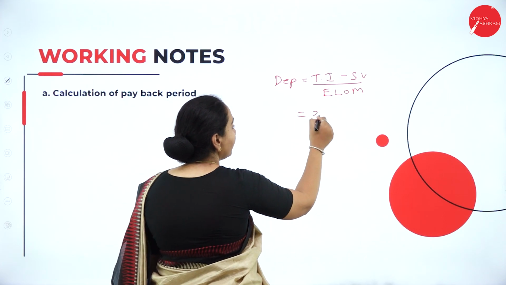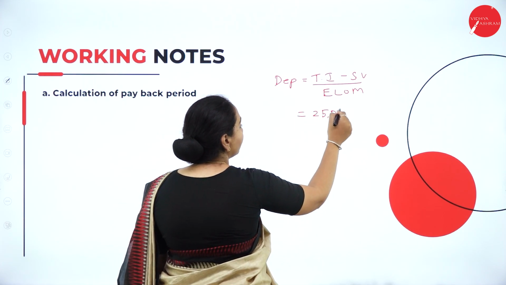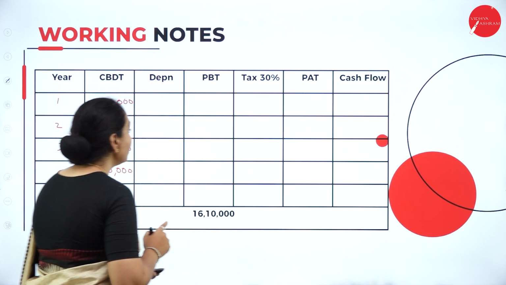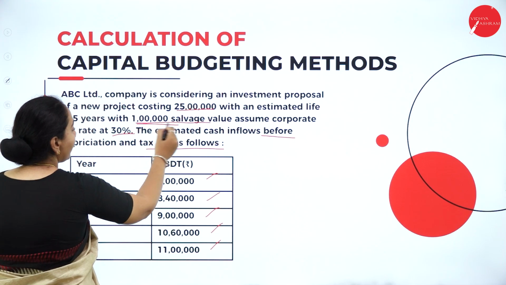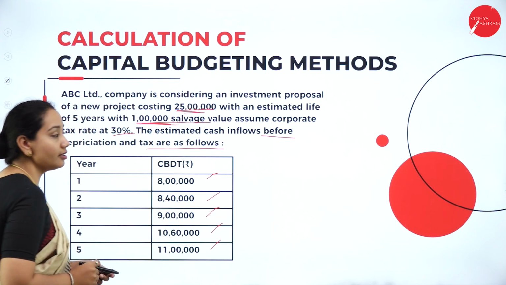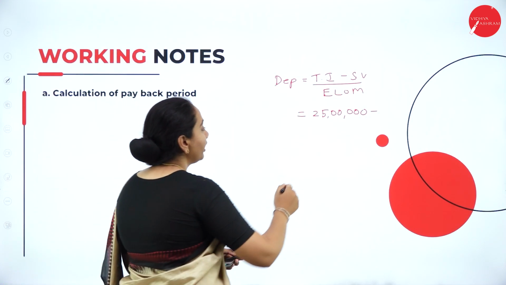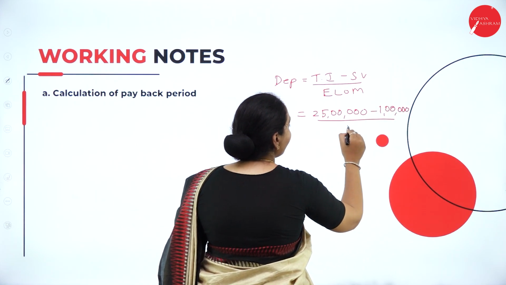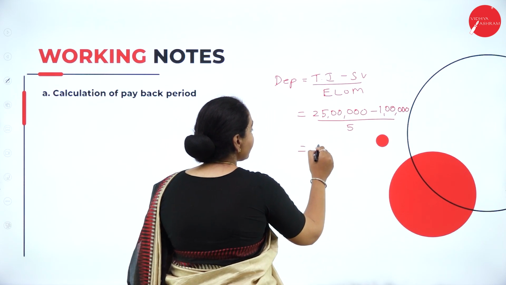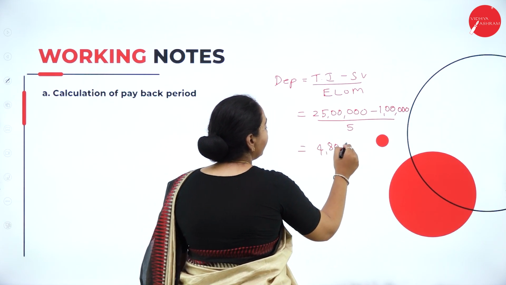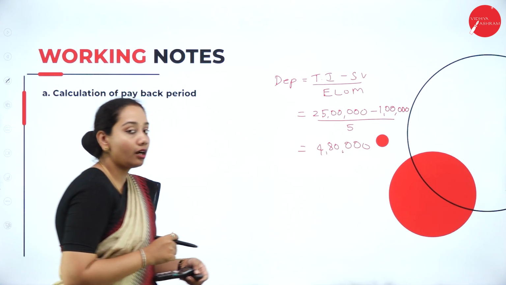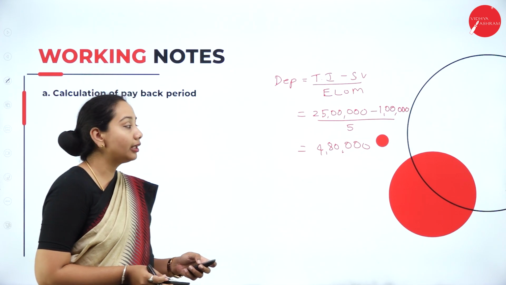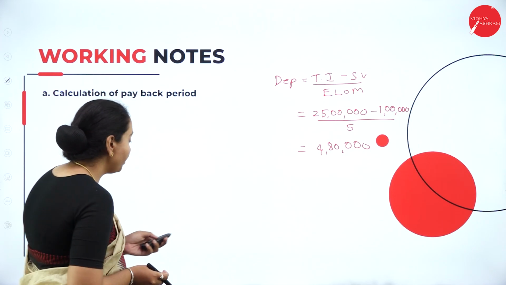Total investment is 25 lakh and salvage value, it is given in the question, is 1 lakh. So 25 lakh minus 1 lakh divided by 5. Overall depreciation will be 4 lakh 80,000. This is how you calculate depreciation if the depreciation method is the straight line method. So 4 lakh 80,000 is the depreciation.